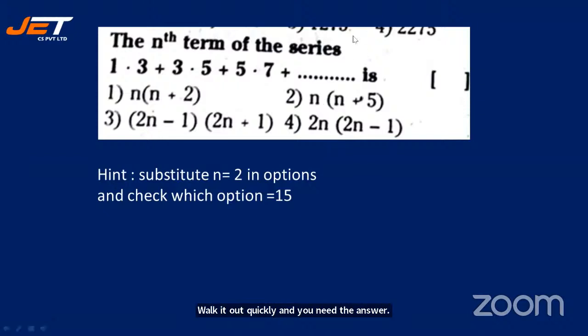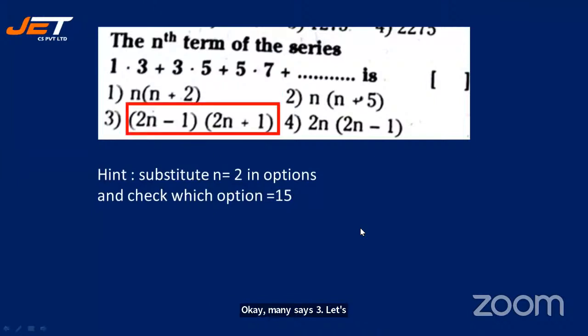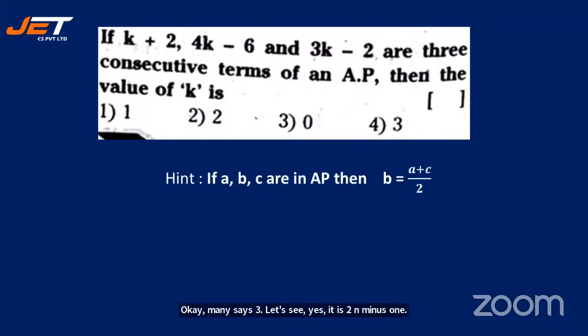All right. Let's see how many are doing. Pandu says 1. Vaishali says 3. Okay. Many says 3. Let's see. Yes, it is 2n minus 1 into 2n plus 1. Perfect. See the next question.